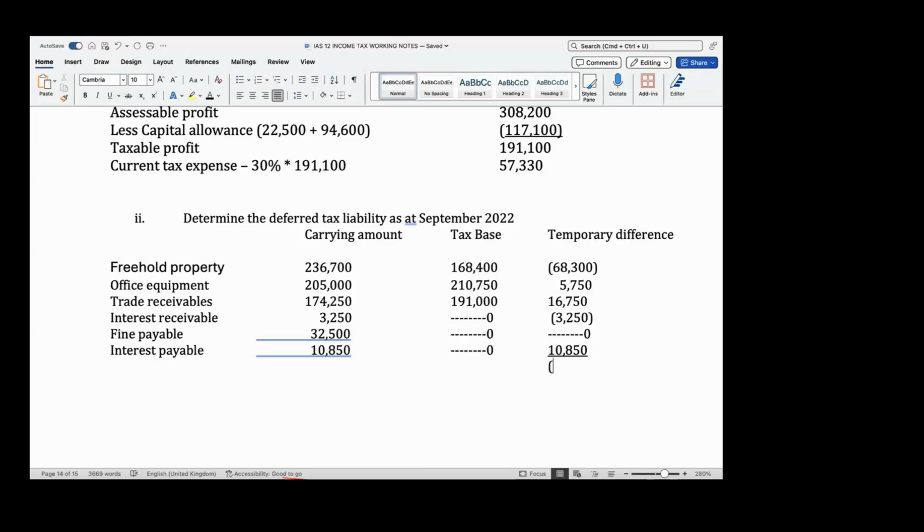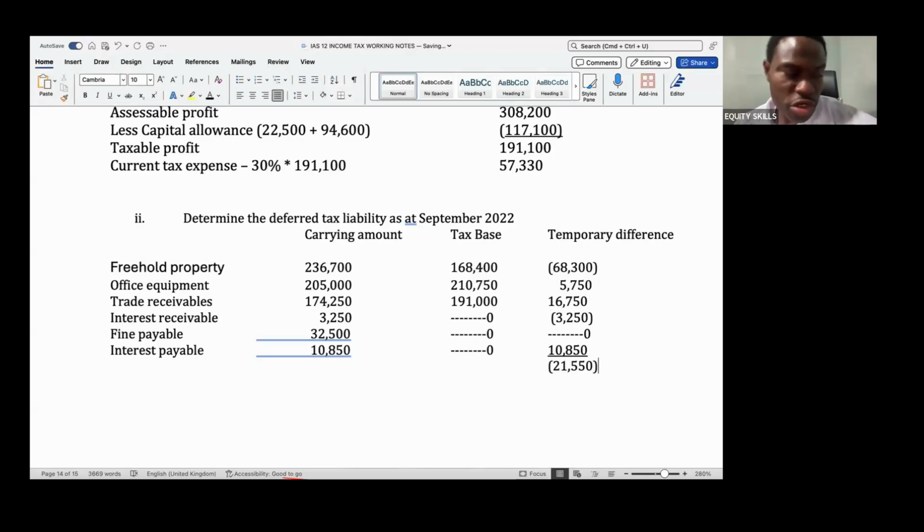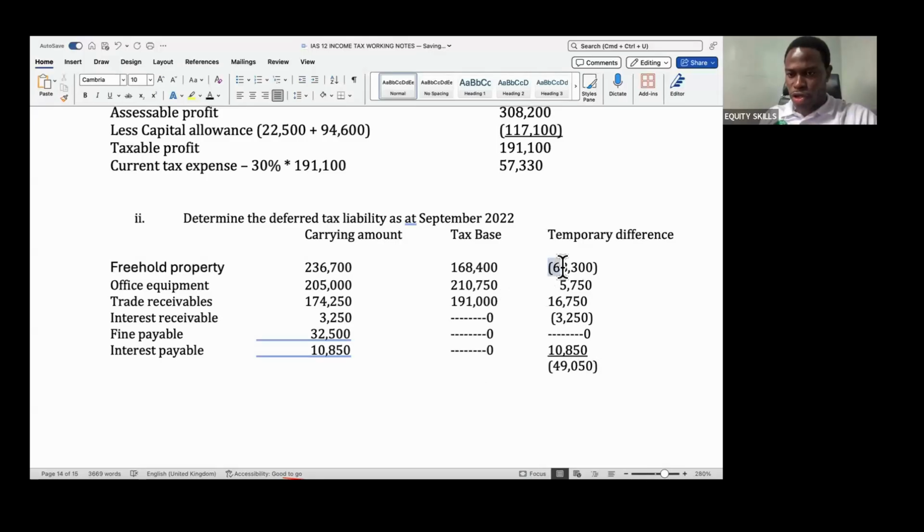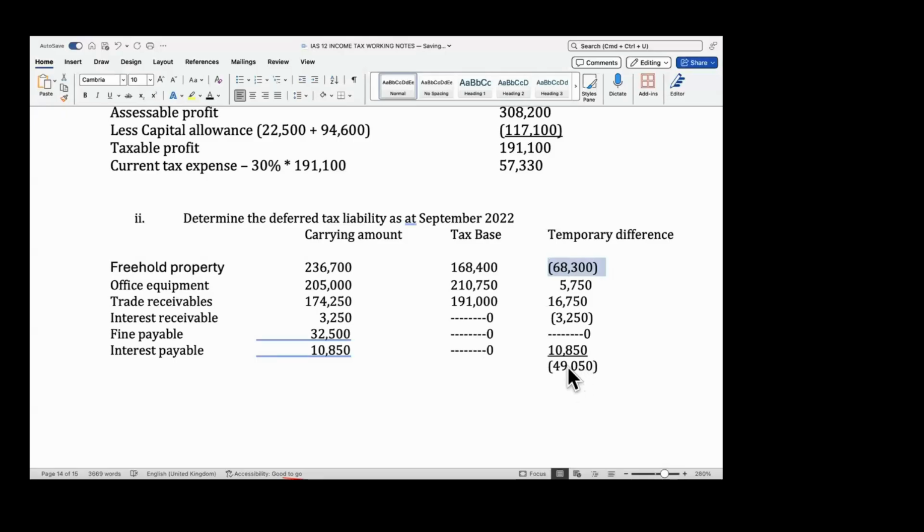The summation of the two is 71,550, and the difference is 38,200.